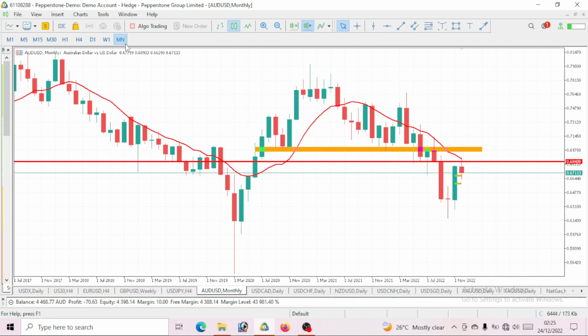So we will start from the higher time frame, which is the monthly time frame. We are going to understand the movement itself for this AUD USD. Right now, when you take a look at this AUD USD, we can see a bearish move. We clearly can see lower highs and lower lows. That is the full trend, right?